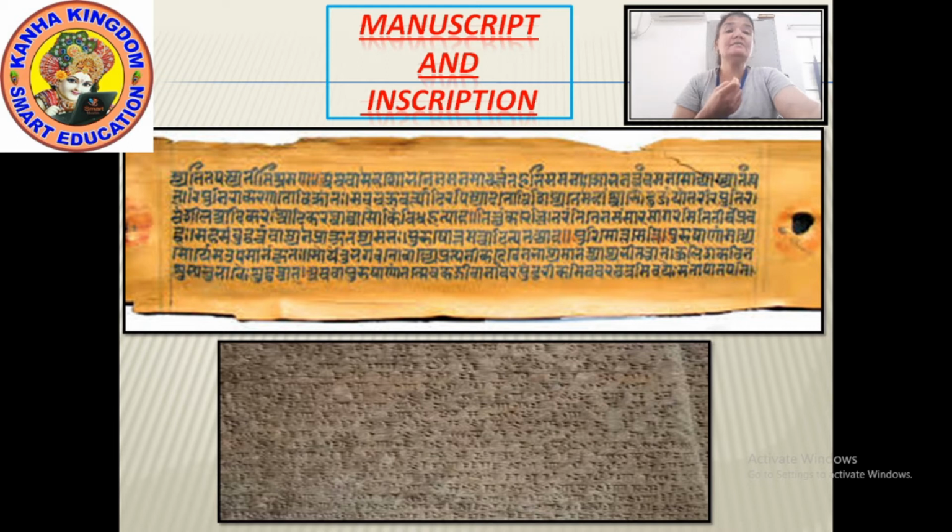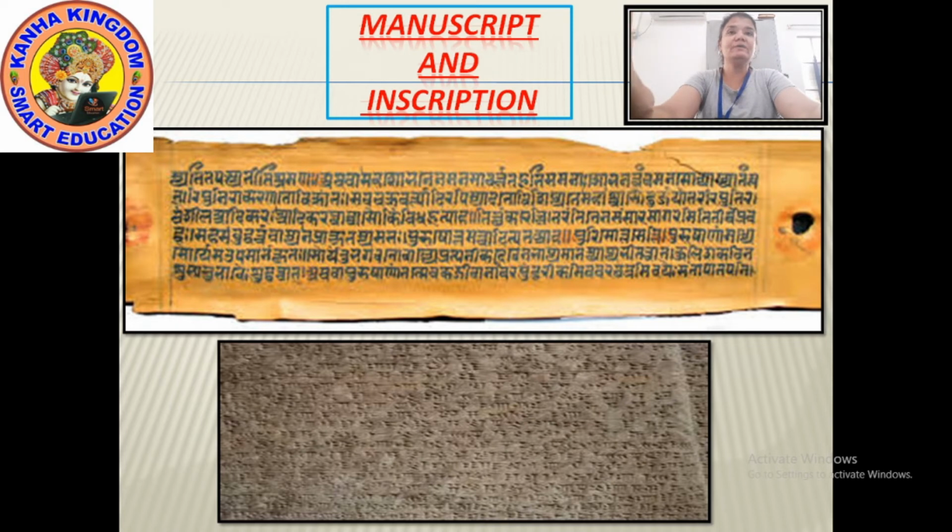The kings used to inscribe their orders on this so that the people could read, understand, see and obey them. And above that is the manuscript. In that manuscript poems, stories, religious beliefs and practices were written. Okay, so these were the manuscripts and inscriptions, and this is how they used to look. Have a look at that.